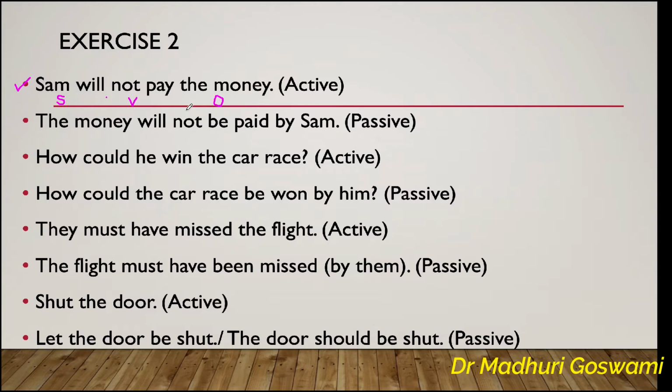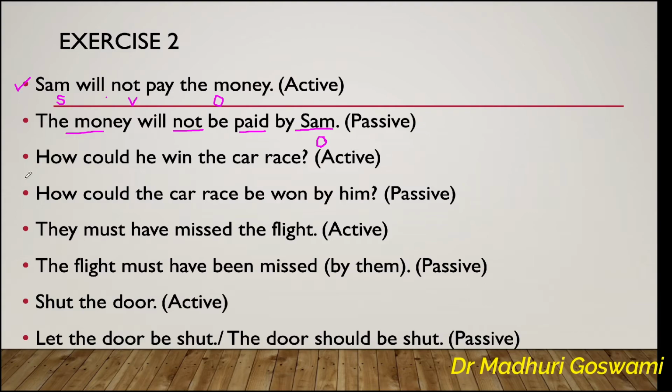Now what will be the next change? Yes, the verb form, will not pay. This sentence is in the negative form. So the verb form will be will not be paid. The form of the verb be in future simple is will be, as it's negative, so we'll use not between will and be. The third form of the main verb is paid, and the subject of the active voice will go as the object in the passive voice. Yes, of course, with the preposition by. So the passive voice of this sentence is the money will not be paid by Sam.